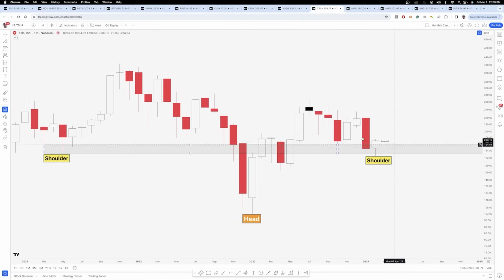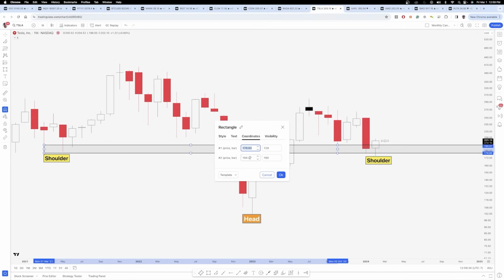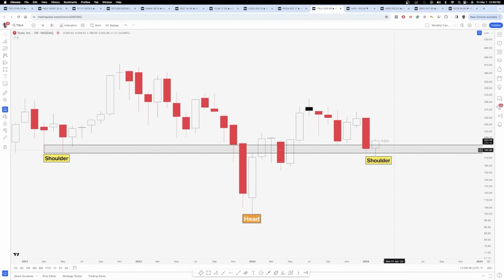If you were looking at the shoulder here and a potential invalidation of this inverse head and shoulders, the bottom of this zone is right around 179.85. So if you had a monthly close below 179.85, this inverse head and shoulders would definitely be invalidated. But overall, I'm going to call it an inverse head and shoulders. If people don't agree with me, that is fine.